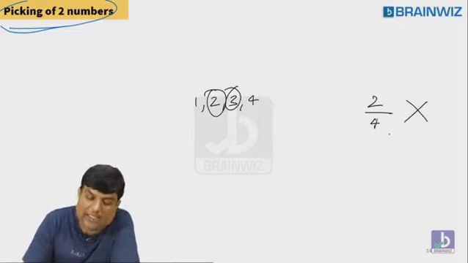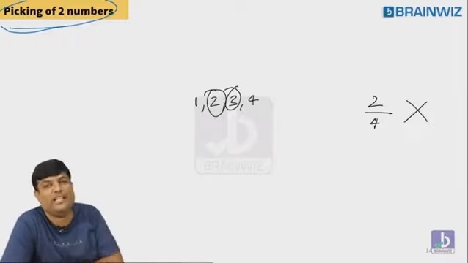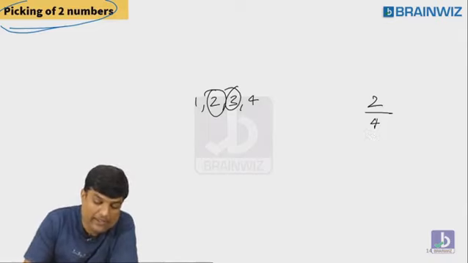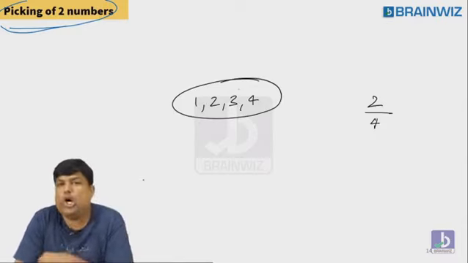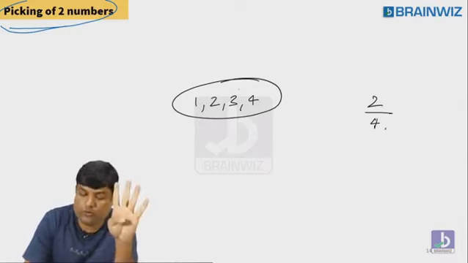But I will not tell the answer like this. Till now, I used to tell you like this, but this time I'm not. Listen, everybody, on the board now. Sir, what is happening? Let's see here. How many numbers are available? 4. How many numbers are you picking? 1. So the number of ways one number is picked from 4 numbers is 4C1.